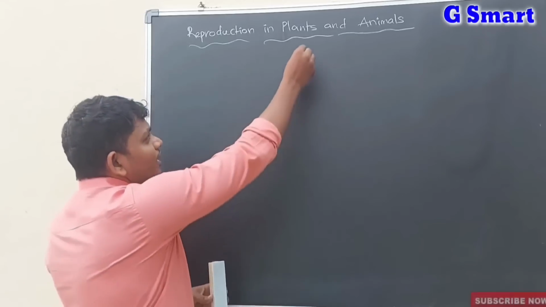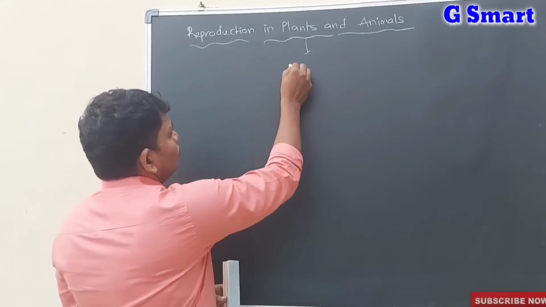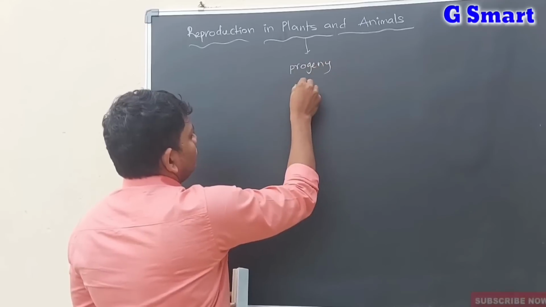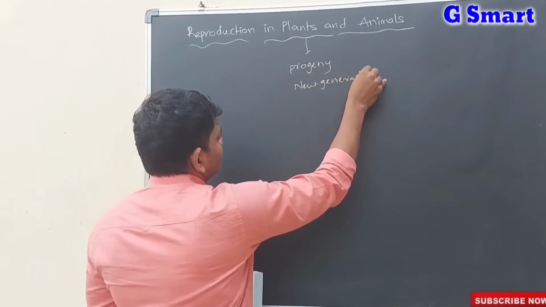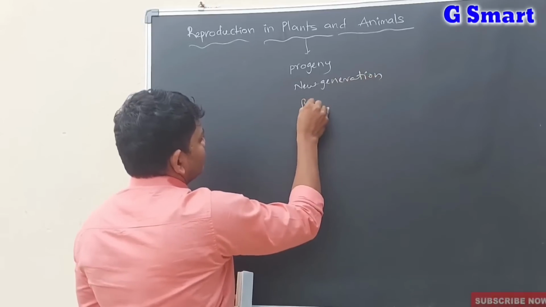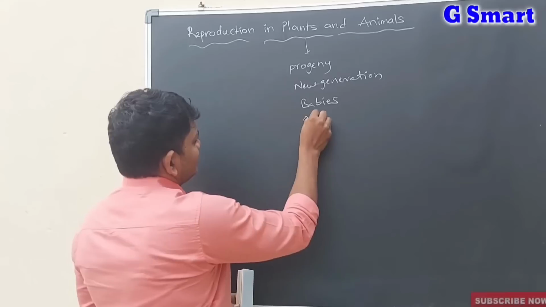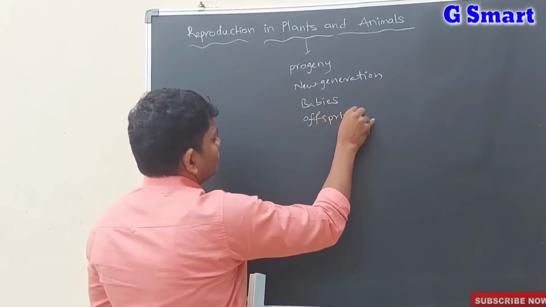The new generation has many different names, for example progeny, new generation, babies, or offspring.